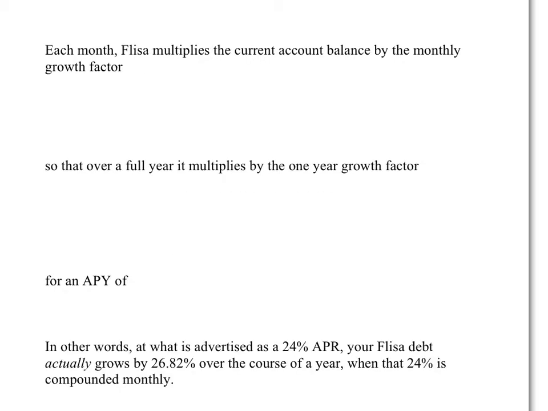What about Fleesa? I encourage you to pause the video for a moment and try to work this out on your own before continuing. We're told that Fleesa compounds monthly. That means that every month it takes the monthly growth factor, 1 plus 0.24 over 12, that is 1.02, and it multiplies your account balance by 1.02. So every month, your account balance, your debt, is growing by 2%. It's growing by a factor of 1.02.